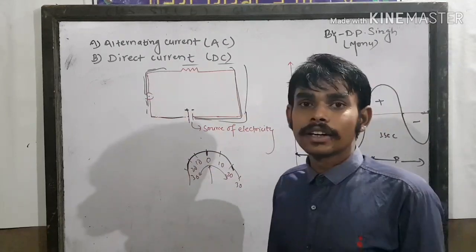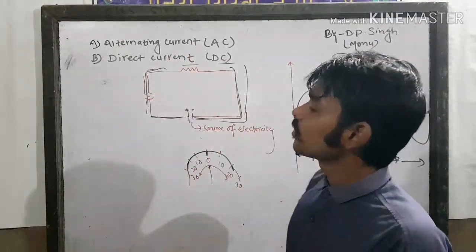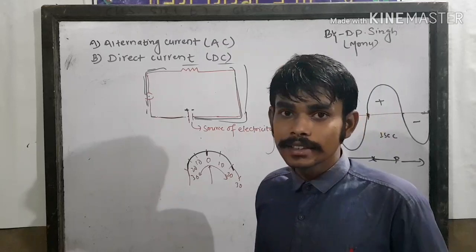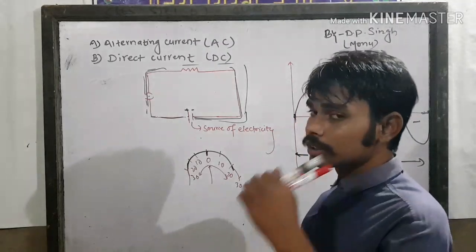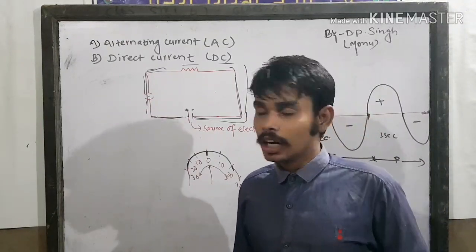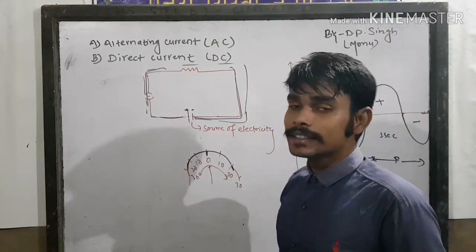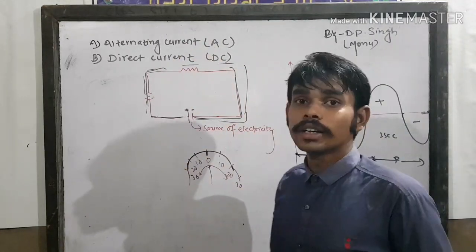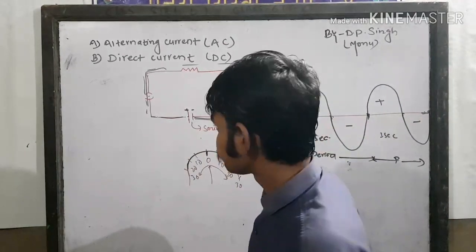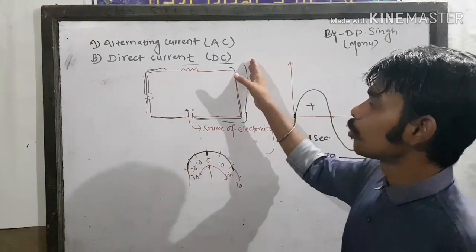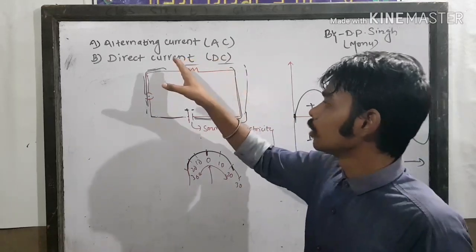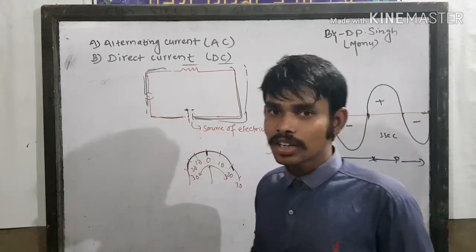And the advantage of alternating current is the voltage of alternating current can be increased or decreased because its polarity changes. So we can consider that the current whose polarity changes, that voltage can also be altered. So it can be increased or decreased by adapter. But in direct current, the polarity doesn't change. It means the current remains constant. That's why the voltage of direct current cannot be increased or decreased.